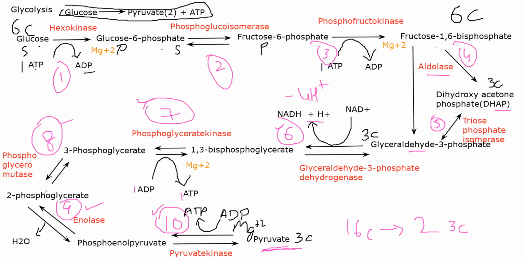The same thing goes, phosphoglyceromutase will convert 3-phosphoglycerate into 2-phosphoglycerate, an isomeric reaction. Again enolase will cause the loss of one water molecule, but because it is occurring twice, you will end up having two water molecules net loss, forming phosphoenolpyruvate. This will be converted into pyruvate in the presence of pyruvate kinase, and you will have a loss of one phosphate, but in actuality it is two ATP molecules because the reaction occurs twice. All right, so this is how you end up forming two pyruvate molecules. I hope you understood this glycolysis.